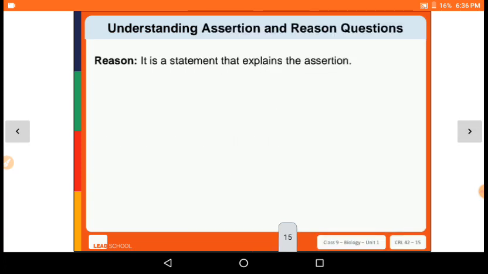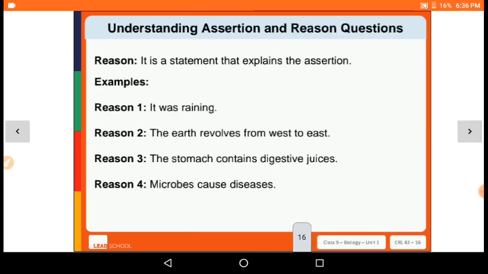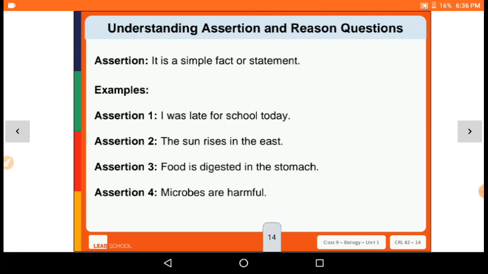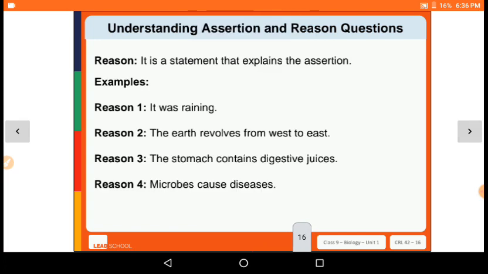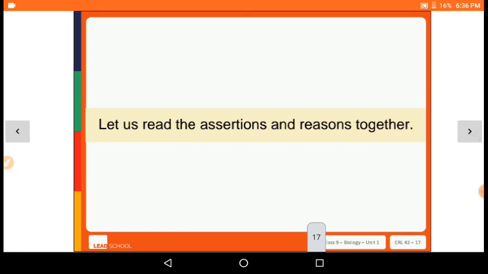And a reason is a statement that explains the assertion, right? So for the first assertion, I was late for school because it was raining. For the second, the sun rises in the east because the earth revolves from west to east. The food is digested in the stomach because the stomach contains digestive juices, and microbes are harmful because microbes cause disease.